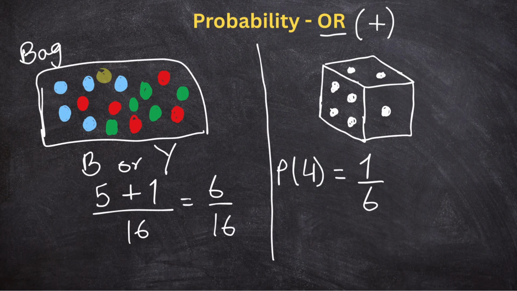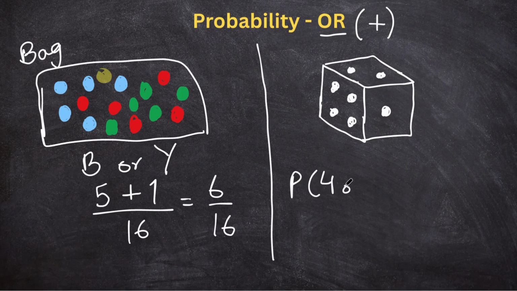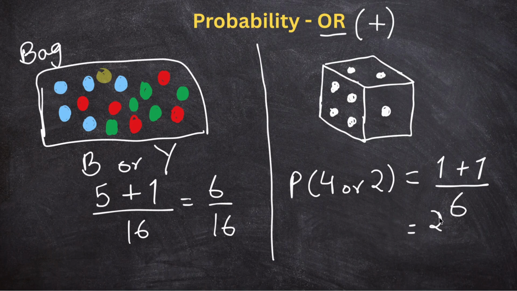Okay, but anyways, not spending too much time on it. Let's say the question was, what is the probability of getting a 4 or a 2? Now how many numbers are we talking about? The 4 and the 2. The total, of course, is 6 numbers on a dice. What is the probability of getting a 4? It's 1. OR changes to plus. What is the probability of getting a 2? That is also 1. So the probability becomes 2 over 6. Cool? Right?